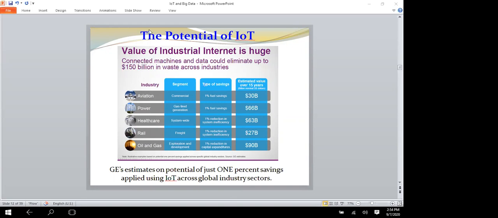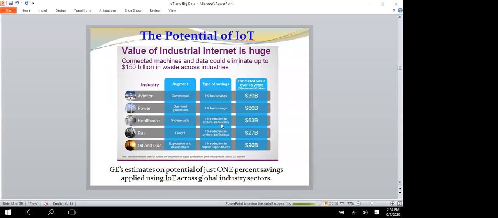Some industries have been given here: aviation, power, healthcare, rail, oil and gas. They have some segments: commercial; power is gas and fire generation; healthcare is system wide; rail is freight; oil and gas is exploration and development. So what type of savings are they getting?